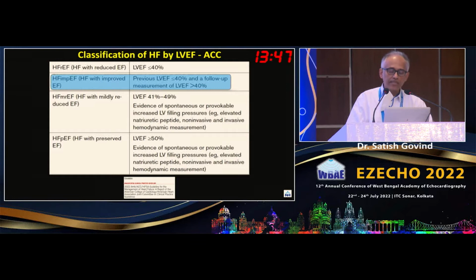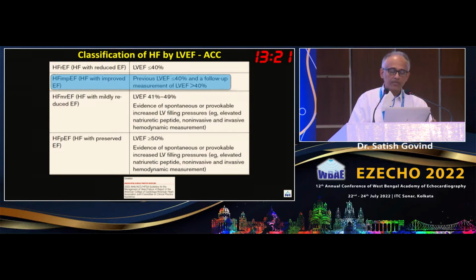Now, when you look at the ACC guidelines, which came up this year, they have a special place for improved ejection fraction, and they have a cutoff of 40%. This is the difference between the two. And then you have this mid-range, which we have already listened to. So you have this combination of both reduced and preserved ejection. This is where a lot of issues are, where you have a combined one.